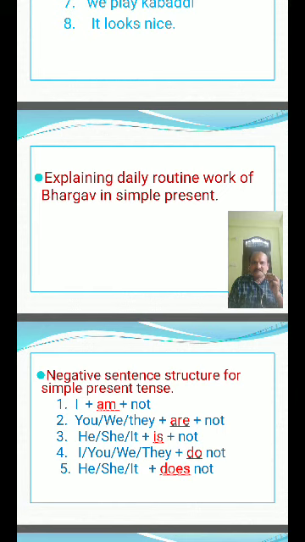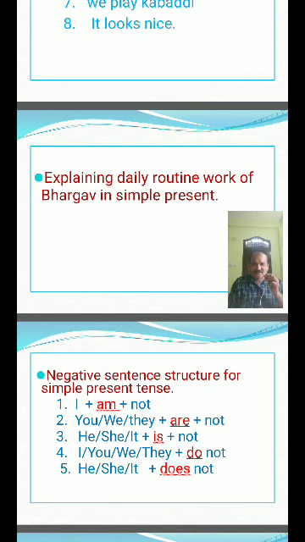For habituated situations: I go to college every day. He goes to college every day. I am going to college every day, it is not correct. I go to college every day. It is a habituated thing. He is going to temple every day, it is not correct. He goes to temple every day.